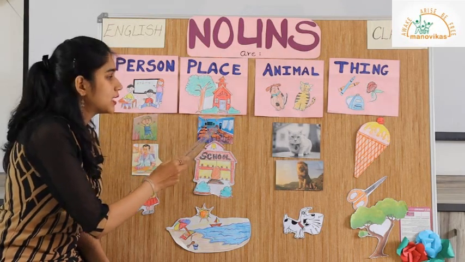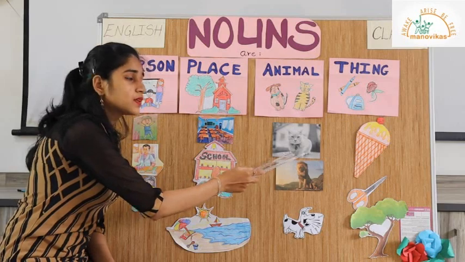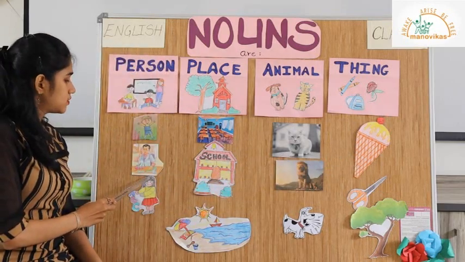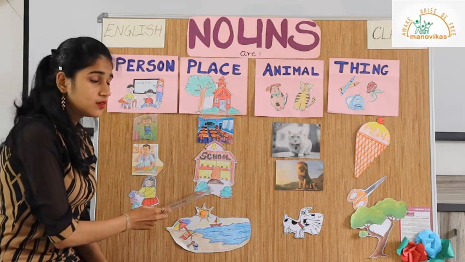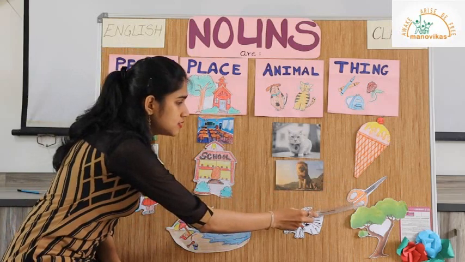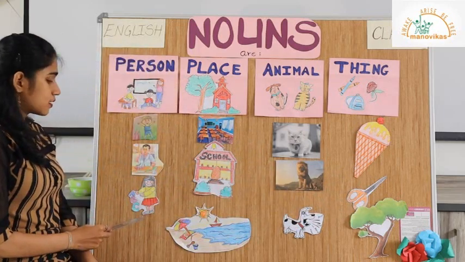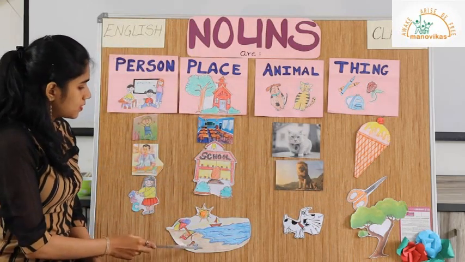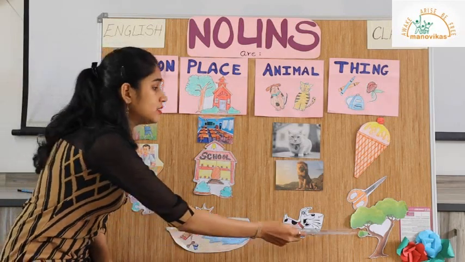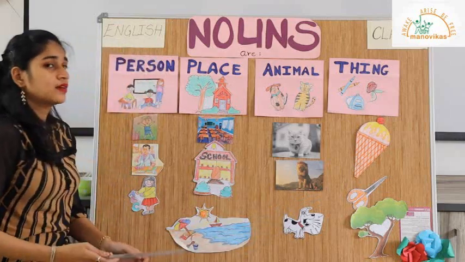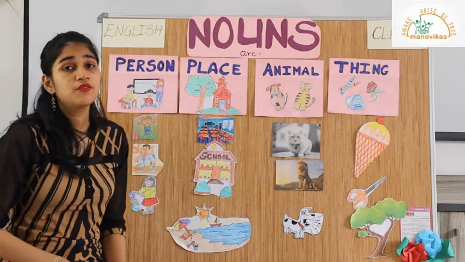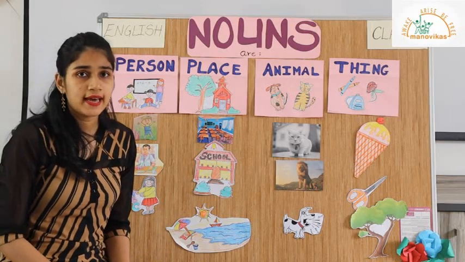classroom, cat, ice cream cone, doctor, school, lion, Caesar, girl, beach, dog, and tree. So now that you have understood this part, we can move on to our next activity.